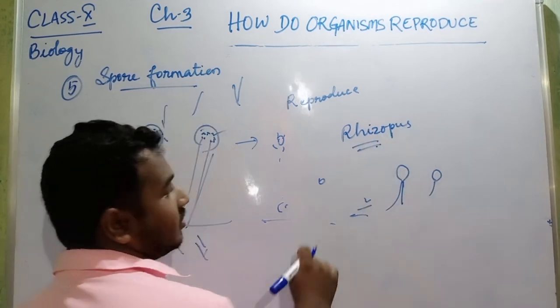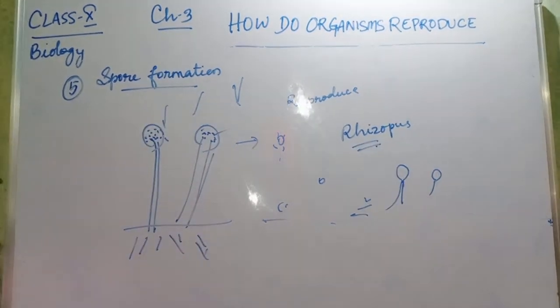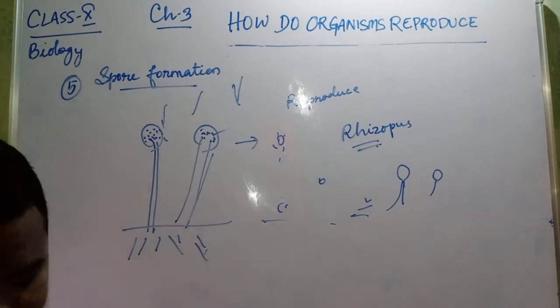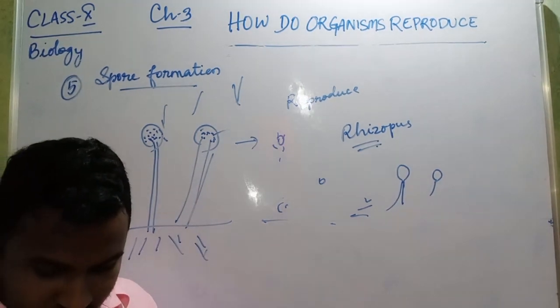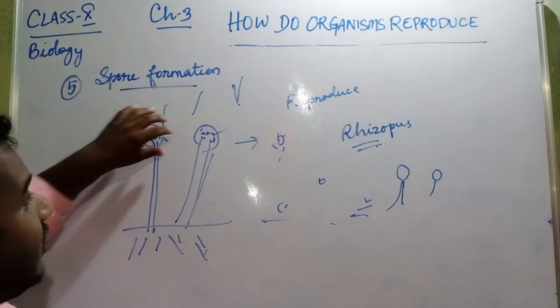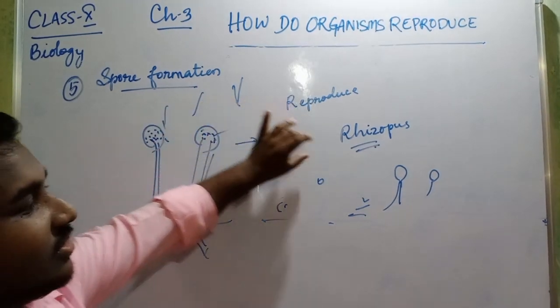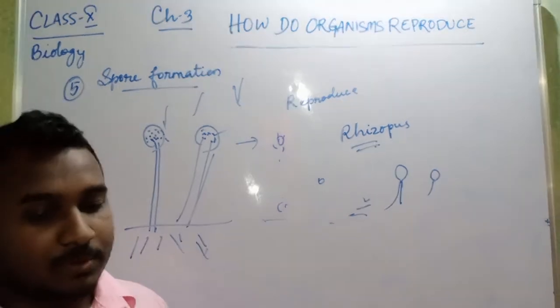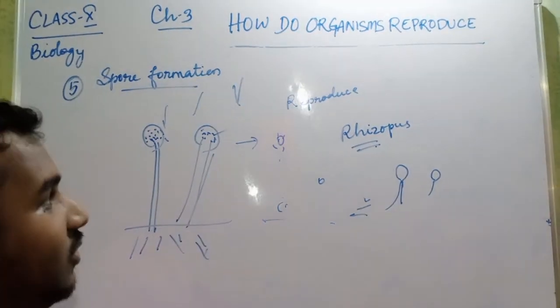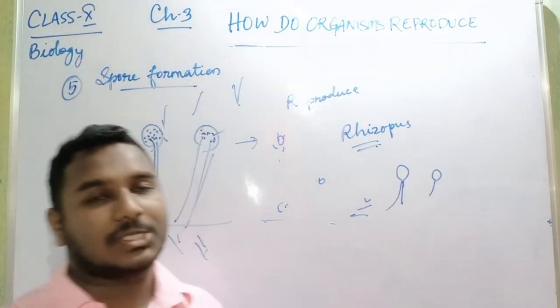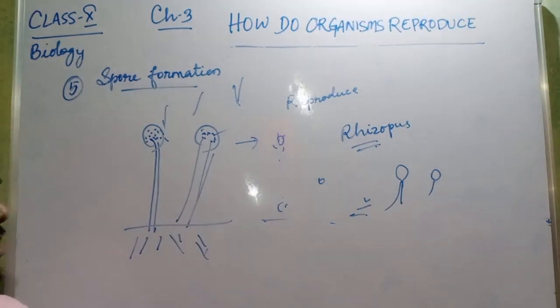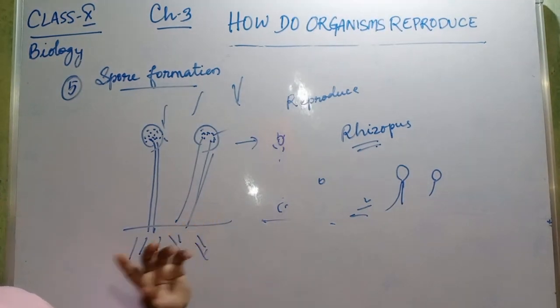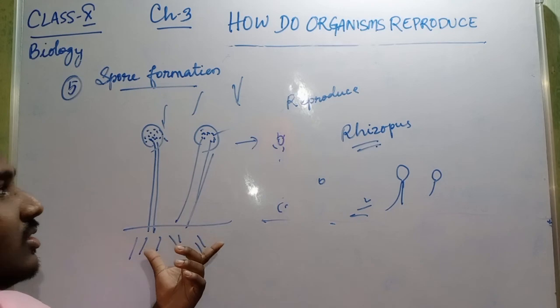So this is also a small thing. This is spore formation. The detail is given in your book, so you can write that on reaching favorable conditions they burst. So this is about spore formation. Let it be for today. In my next video I will teach vegetative propagation, and I will teach this portion again so that you understand clearly.